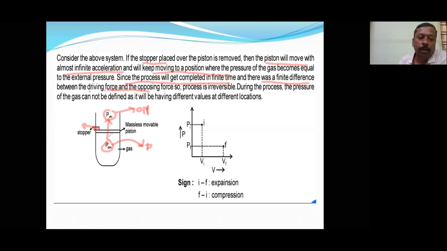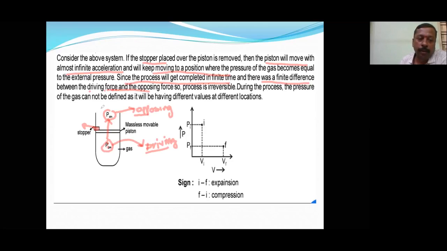It wanted to expand, but because of this pressure it was not able to expand. That's why it is called an opposing force, and it wanted to move like this, so this is the driving force. Driving force and opposing force are understood. And it is not always the atmospheric pressure that will be the opposing force.